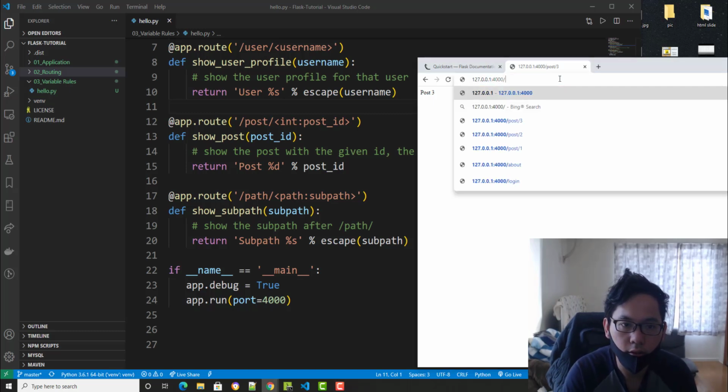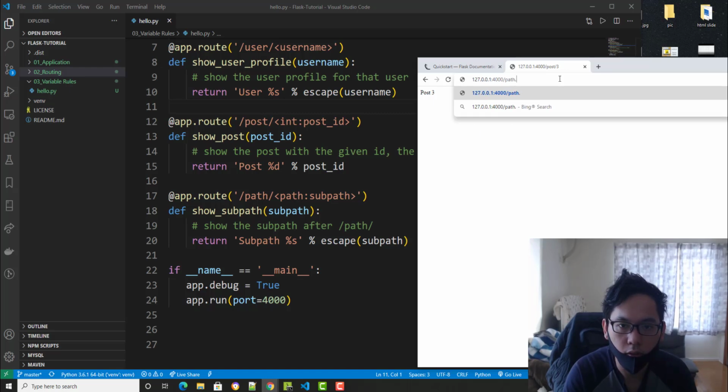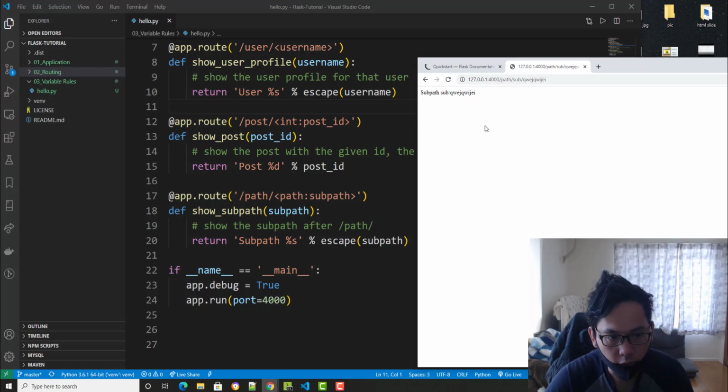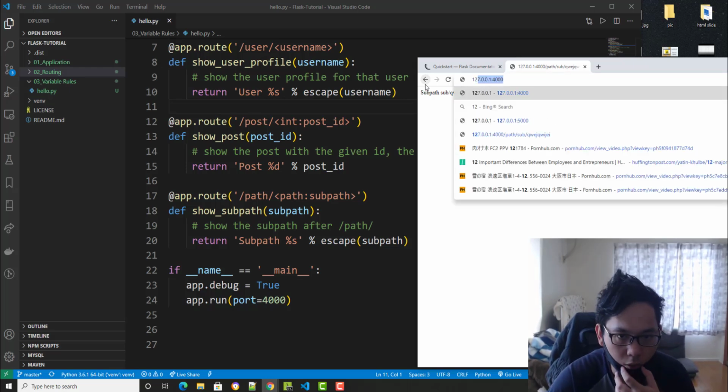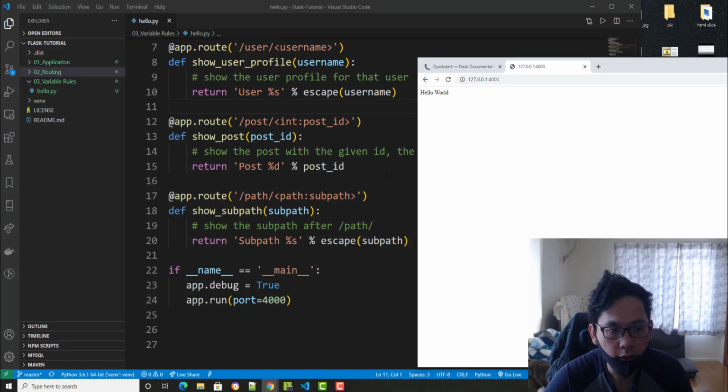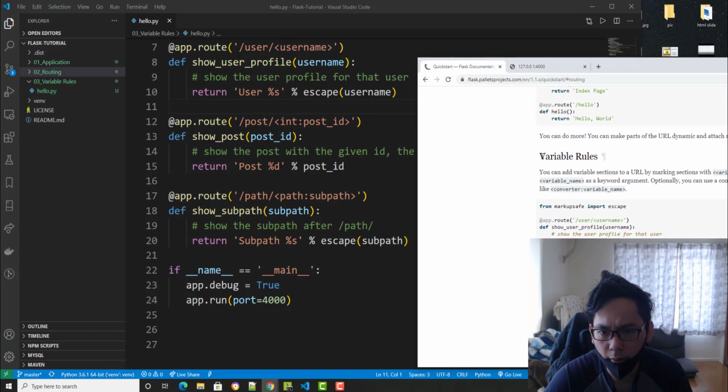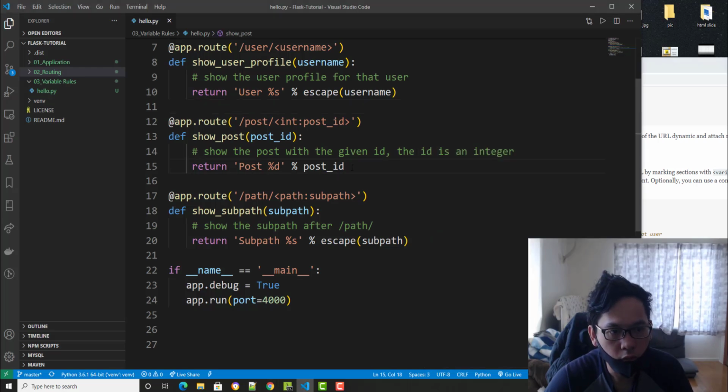It's kind of like this, like a current directory path, like a directory. You can do that too, and they can access your subdirectory if you're not very careful with this and don't use escape. You can see that in PHP more easily. It's a well-known attack anyway. And yes, so that's our variable rules. You can do float too on this one. It's very straightforward anyway.